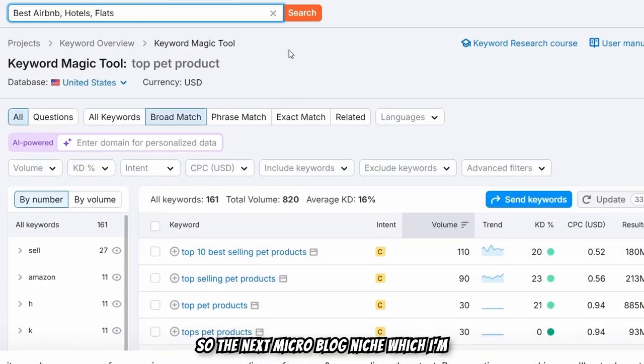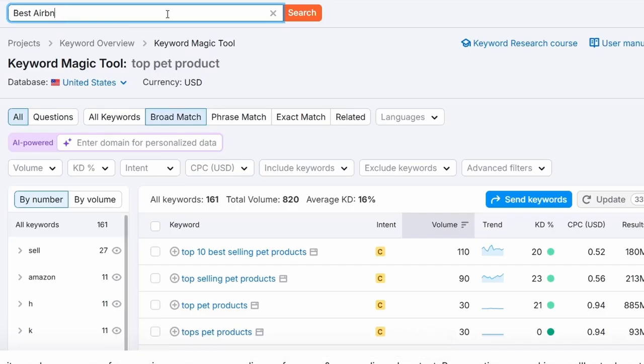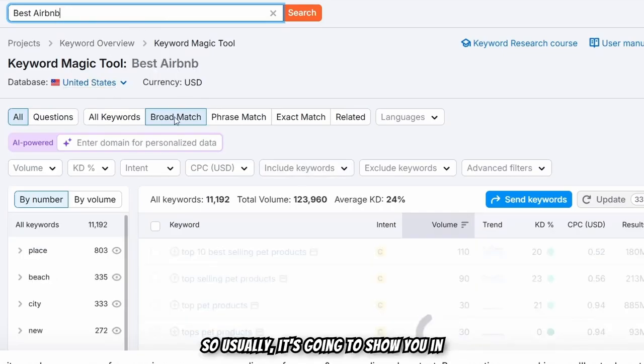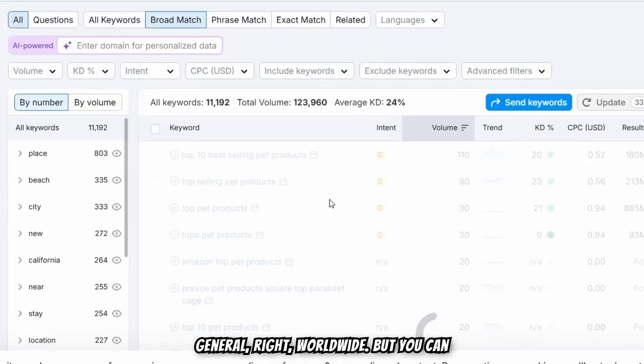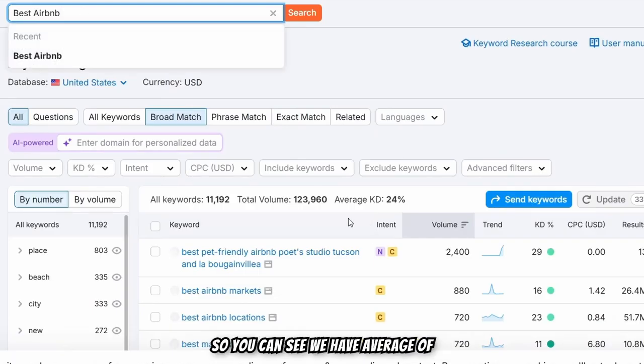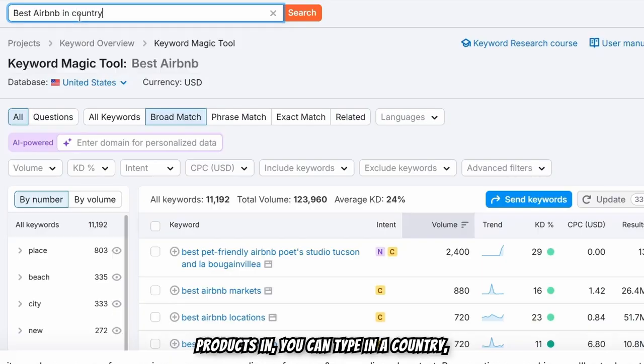So the next micro blog niche which I'm going to show you is best Airbnb hotels or flats. So let's just look at one by one. I'm just going to type in best Airbnb. Usually it's going to show you in general, worldwide, but you can niche down. You can see we have an average of 123,000 total search volume. Best Airbnb in, you can type in a country, or the state, or a county, and try to rank for it, right?